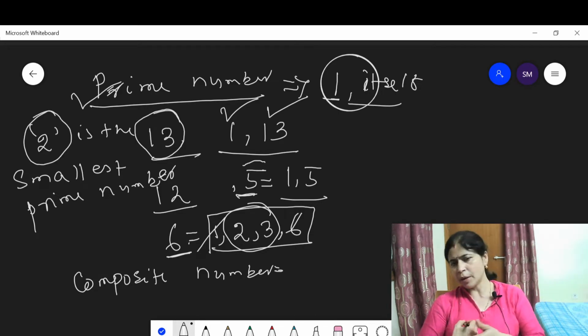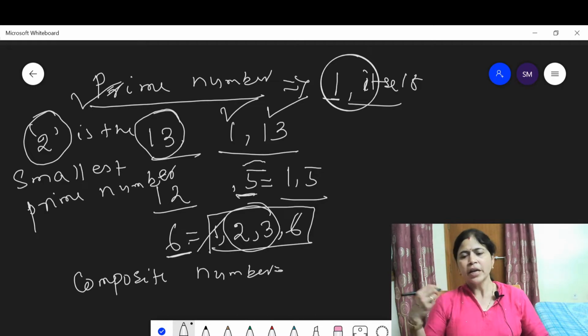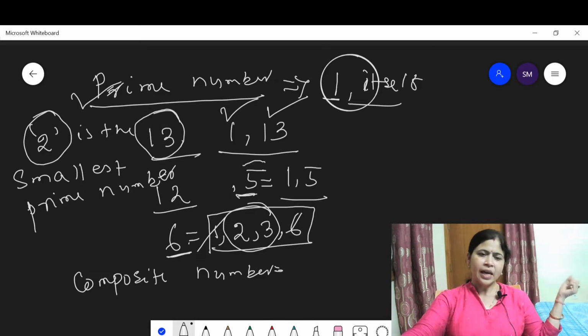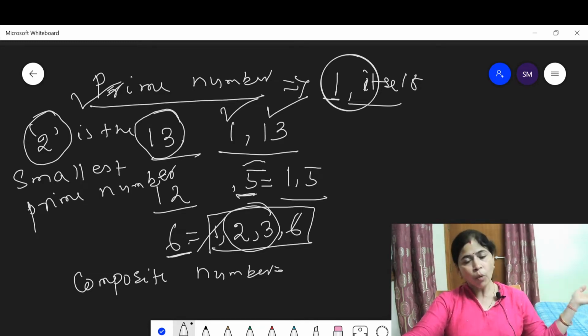No other even number is prime. Even numbers are always composite except 2. Composite numbers are those numbers which have, except the number itself and 1, more factors.